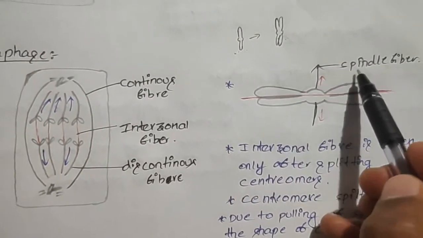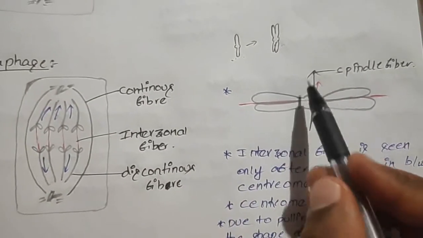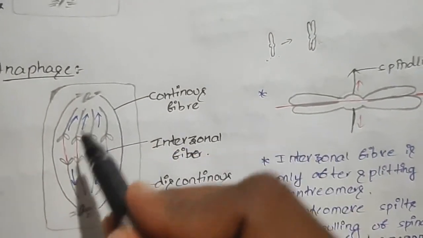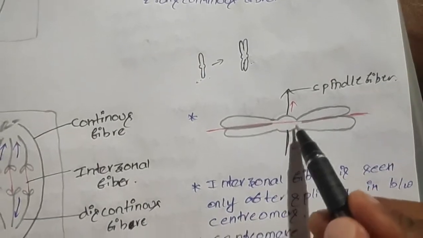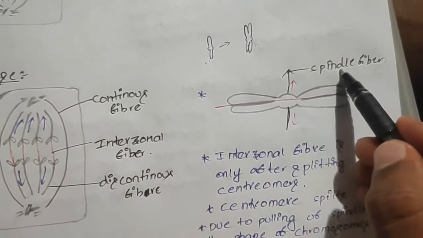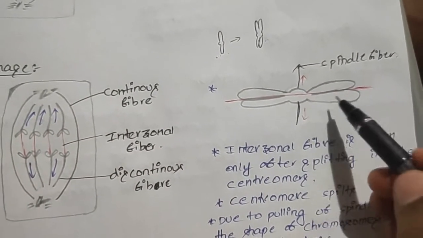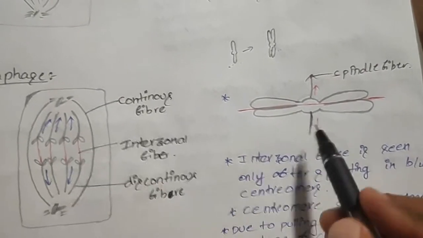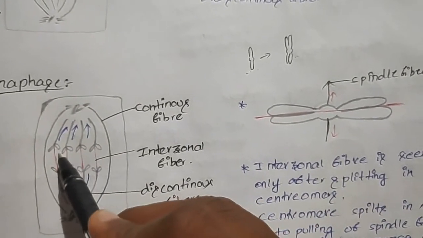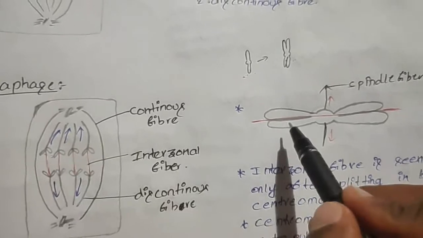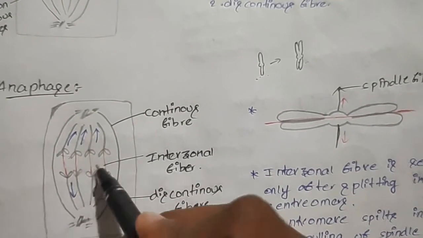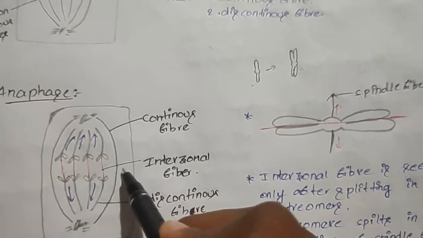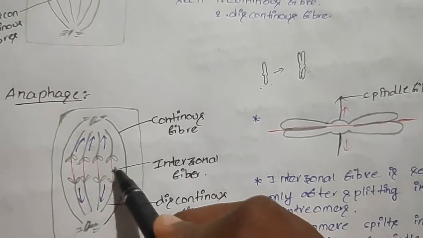Because of the spindle fibers pulling these chromosomes towards the poles, the interzonal fiber is formed. See, this centromere starts dividing because of the pulling of the spindle fiber. The centromere divides and splits in the anaphase. Because of this splitting of the centromere, one layer moves to one pole and the other layer moves to the other pole. Because of this, the interzonal fiber is developed in the anaphase.